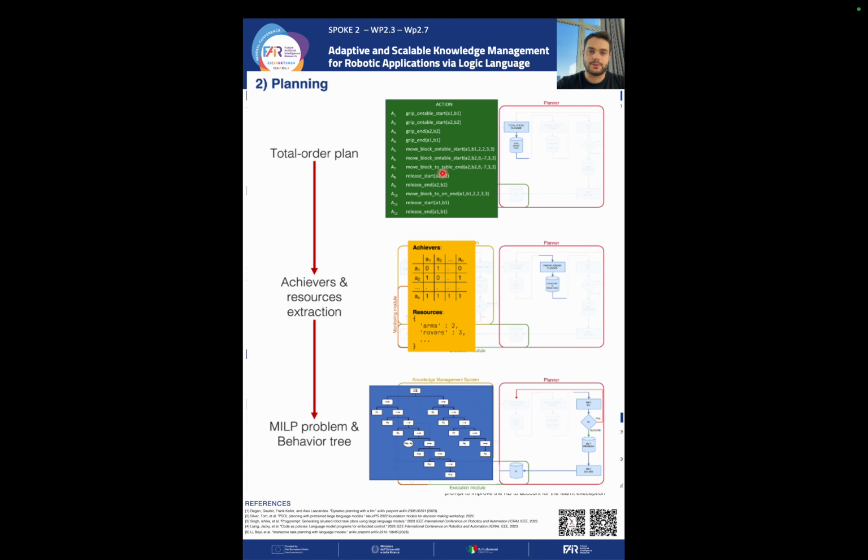Once we have our knowledge base, then we go to planning. As you can see here, we first extract our total order plan. Then we extract the achievers, that is those actions that are fundamental for other actions in order to be executed. And we also extract the resources, which are, for example, some agents that can carry out the tasks. In this case, we can see that we have 3 rovers, so we have 3 autonomous agents that can move at the same time. Finally, we set up a mixed integer linear problem given the resources and the achievers, and we optimize in order to minimize the makespan of the plan. We then extract a behavior tree, which can be directly executed.